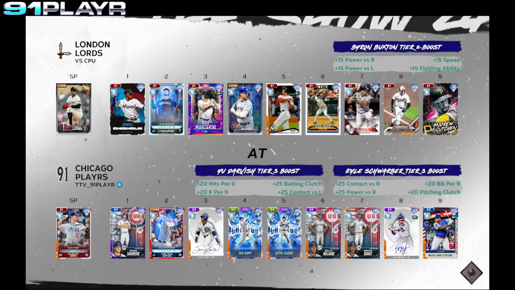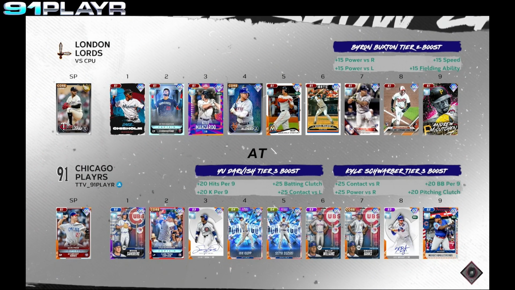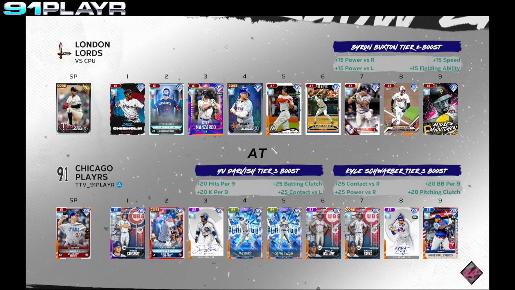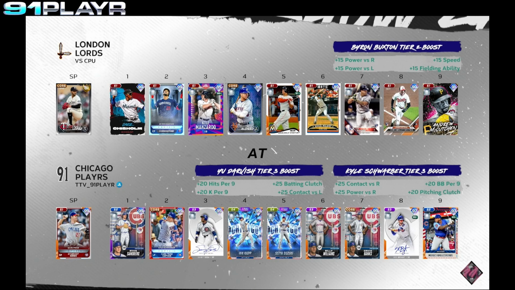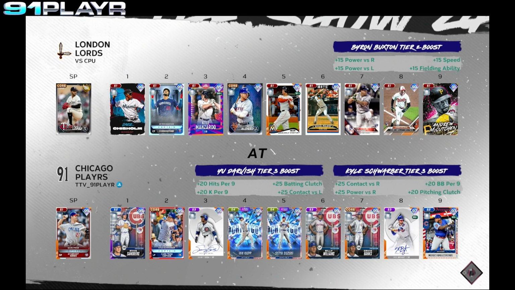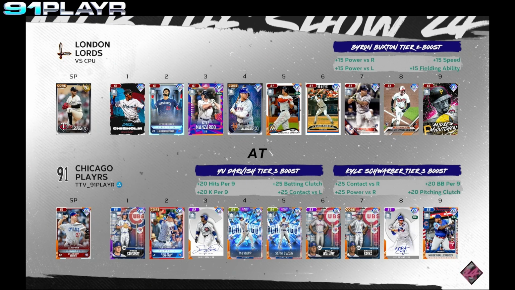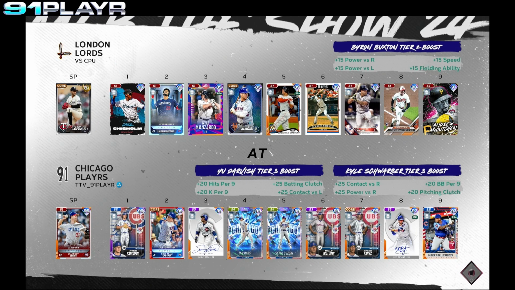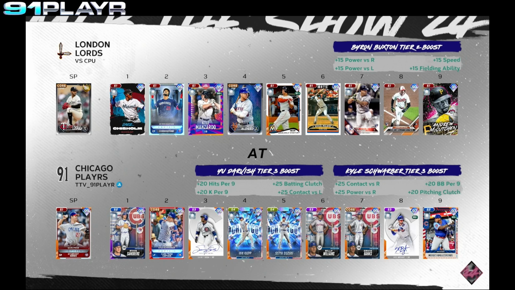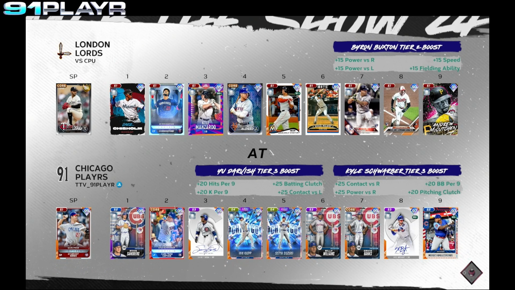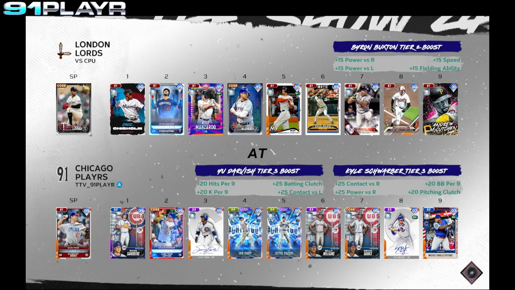For the Lords, Jazz Chisholm, followed by Byron Buxton, Kyle Manzardo, Pete Alonso, Giancarlo Stanton, David Wright, Gary Sanchez, Jordan Westberg, Andrew McCutchen, and on the mound, Pablo Lopez. For the Cubs, Ryne Sandberg, Kyle Schwarber, Sammy Sosa, Ian Happ, Seiya Suzuki, Billy Williams, Ernie Banks, Kris Bryant, Moises Ballesteros, and on the mound, Mark Prior.